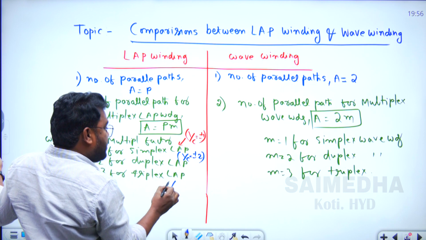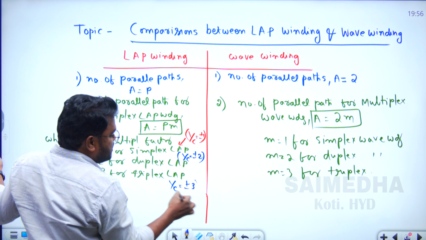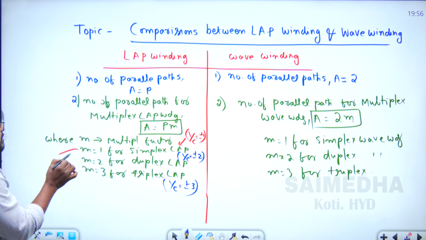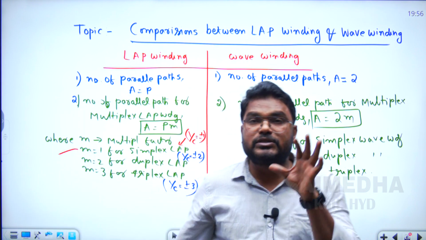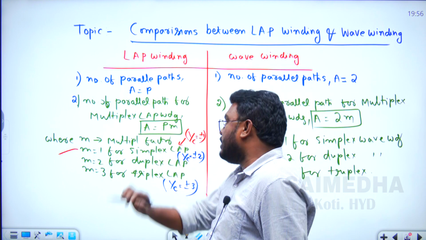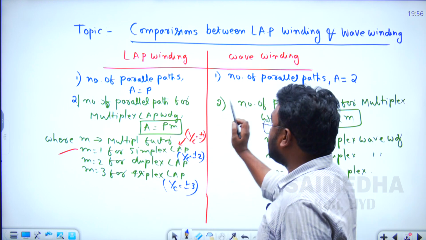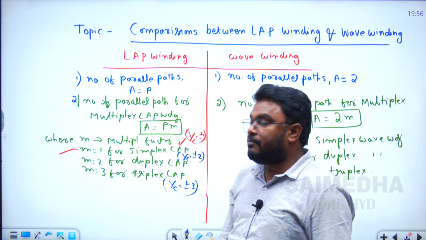For triplex lap winding, the commutator pitch Yc is equal to plus or minus 3. This is the multiplexity winding. In general, multiplex winding is used in lap winding but not in wave winding. Why?